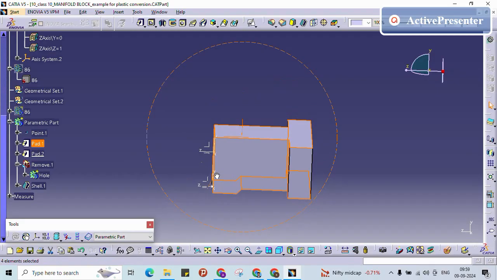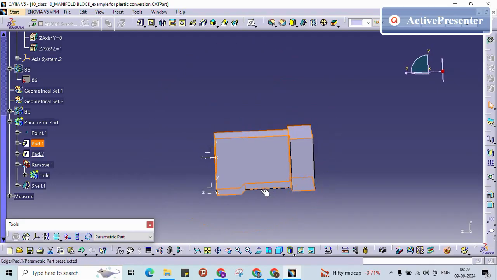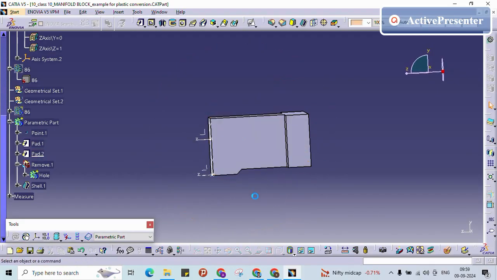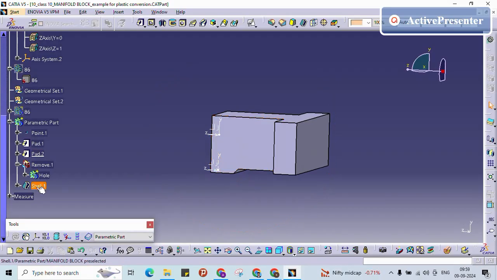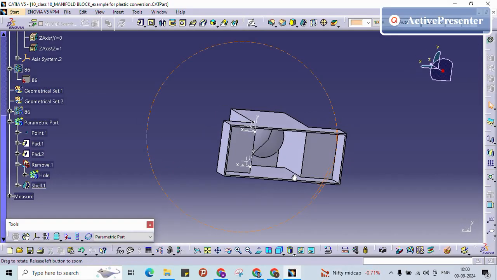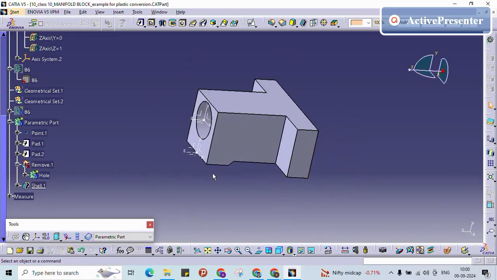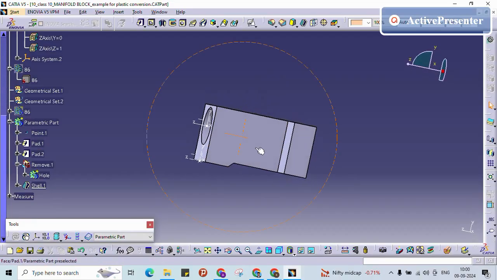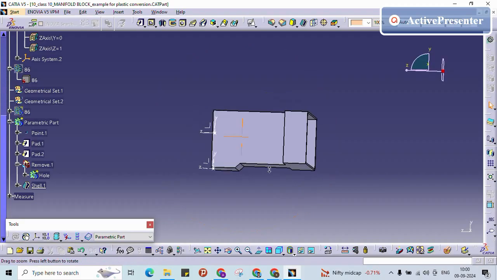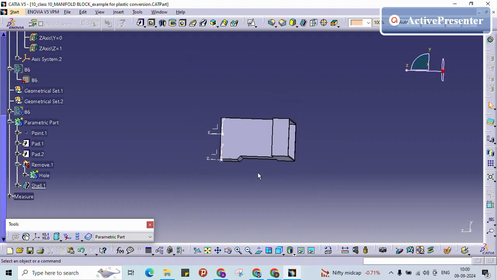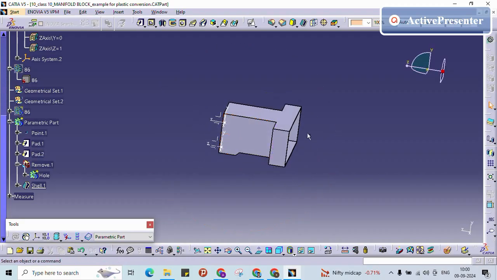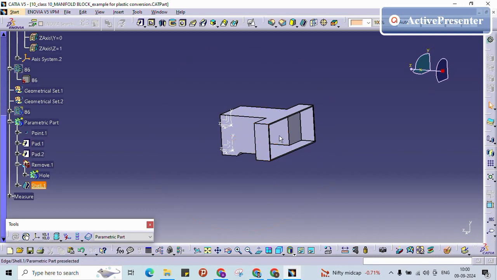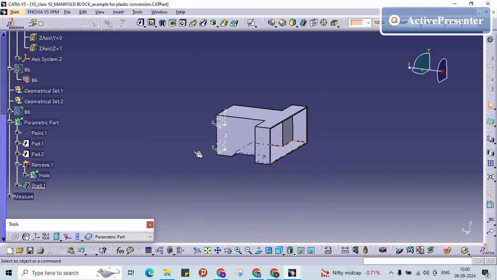And one more thing, see this area, it is having the issue. See, it is having somewhat taper, right? So here it is a step. In this one also it is difficult to manufacture in this tooling direction. So it will be difficult, right? We will do draft analysis for better understanding.